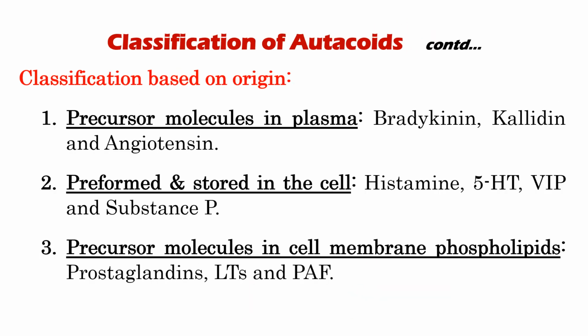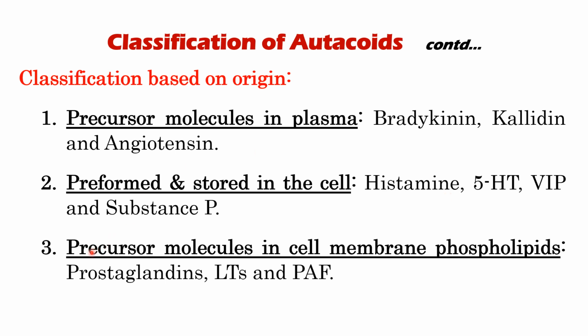Another way of classifying the autacoids is based on their origin. The first is the precursor molecules in the plasma. Under this we have bradykinin, kallidin, and angiotensin. We also have those that are preformed and stored in the cell. This includes, for example, histamine, 5-HT, VIP, and substance P. In the case of histamine and 5-HT, they are mainly derived from white blood cells, for example the mast cells, the basophils, as well as the eosinophils.